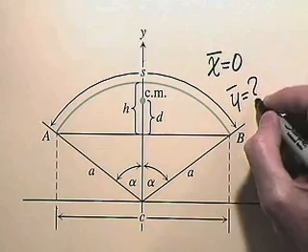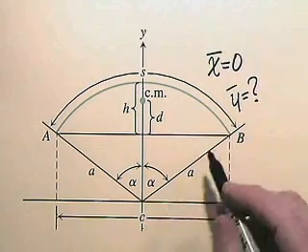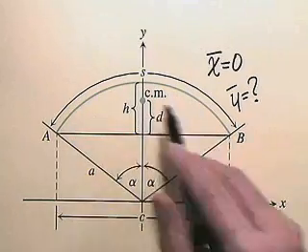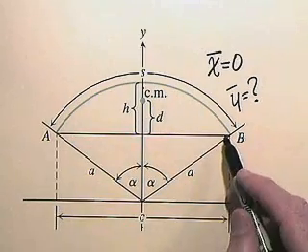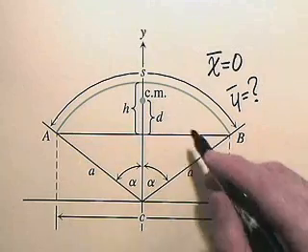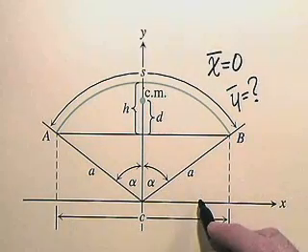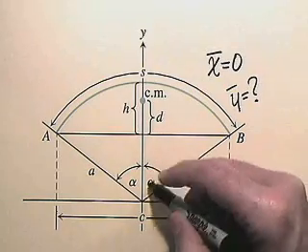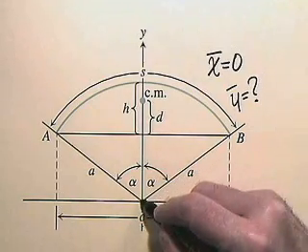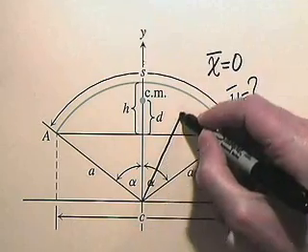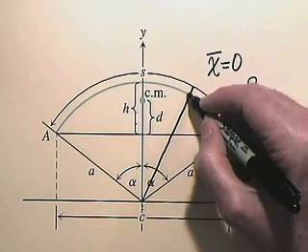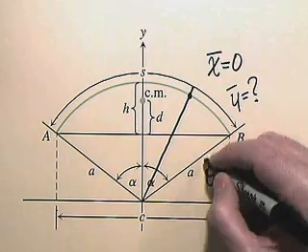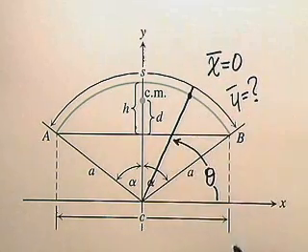Now, we could parameterize this circular wire in many ways, but the simplest way to go here is to just remember that we can take our angle theta as a variable. If I take a straight line from the origin out to some arbitrary point on the wire, let's make this angle theta.